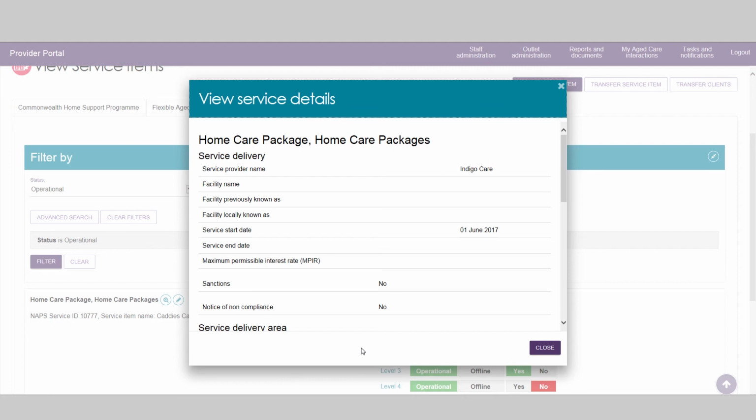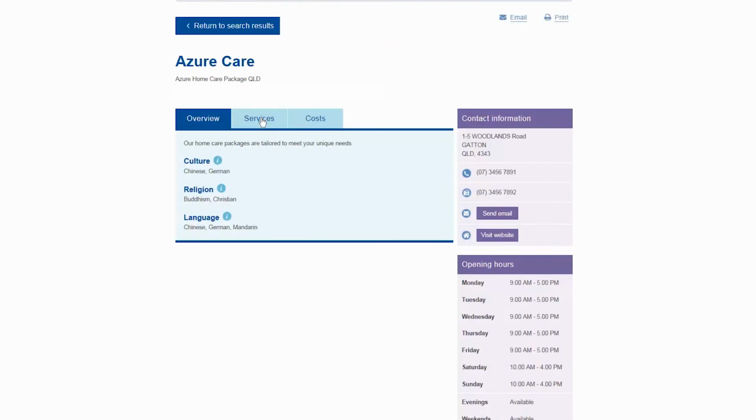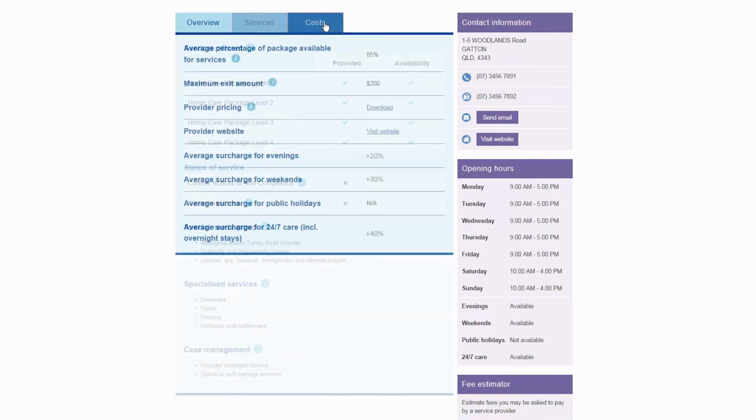It is important to note that the information about your services is used by assessors and My Aged Care Contact Centre staff when matching and referring clients for service. The information you provide is also displayed in the Home Care Packages tab on the Public Service Finder. This enables you to promote your services to individuals researching providers that offer home care package services.